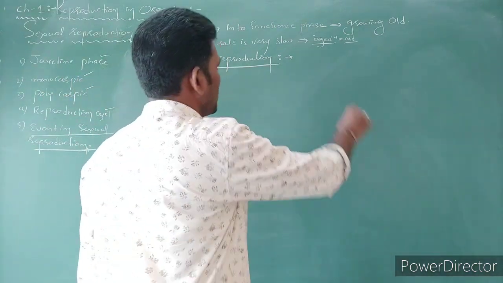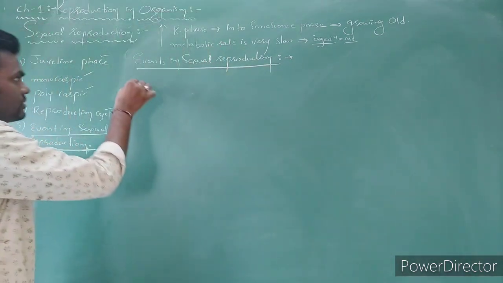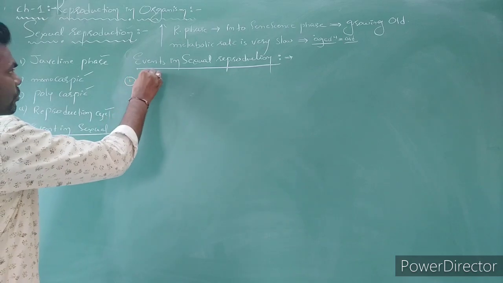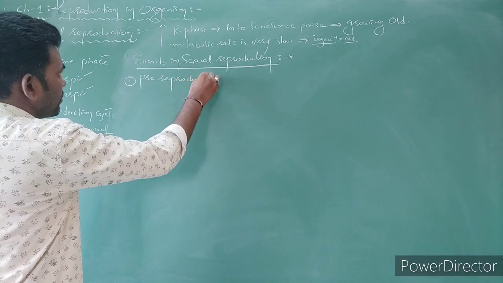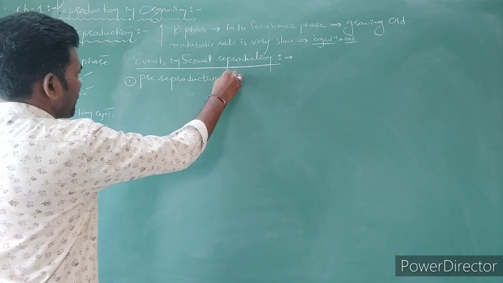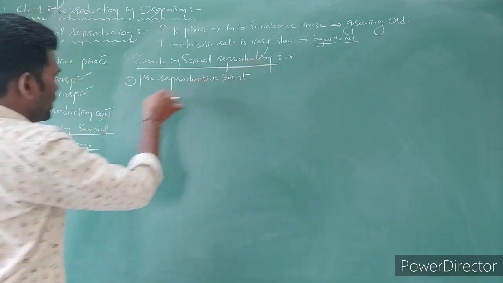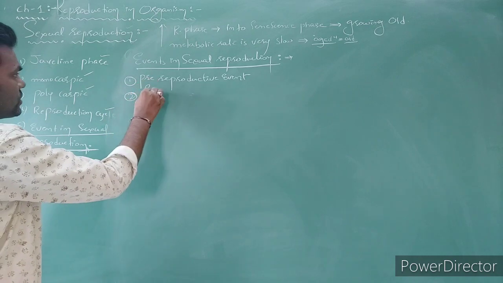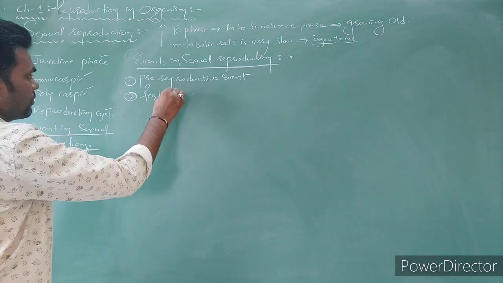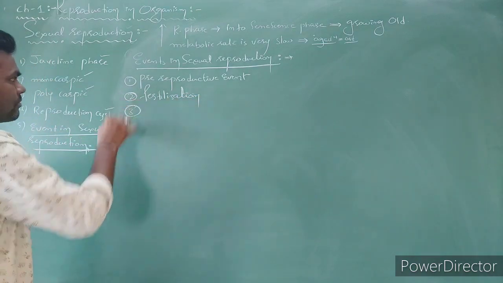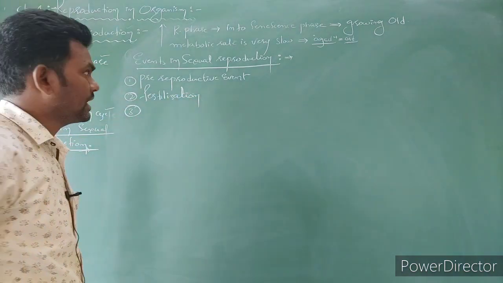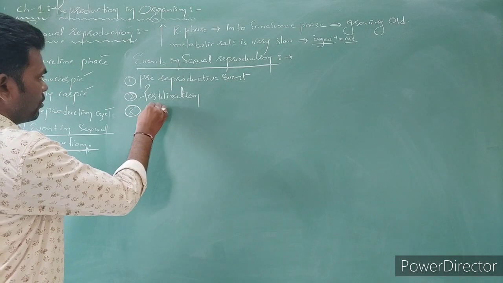The main three events are: one is pre-reproductive events, the next one is fertilization, and the third one is post-fertilization changes.